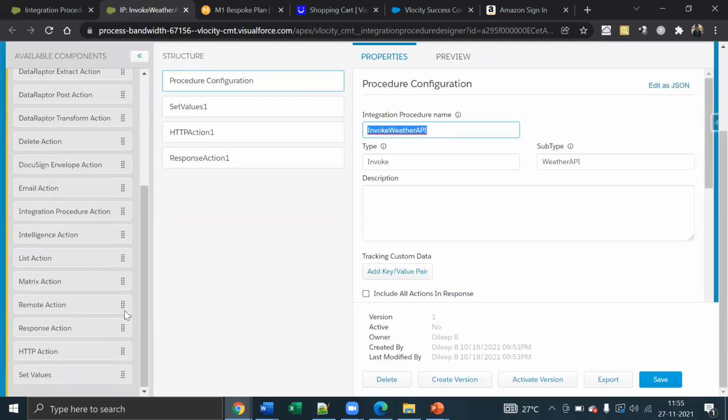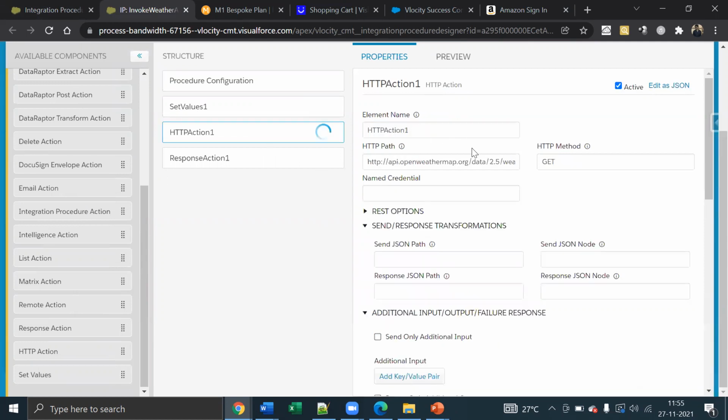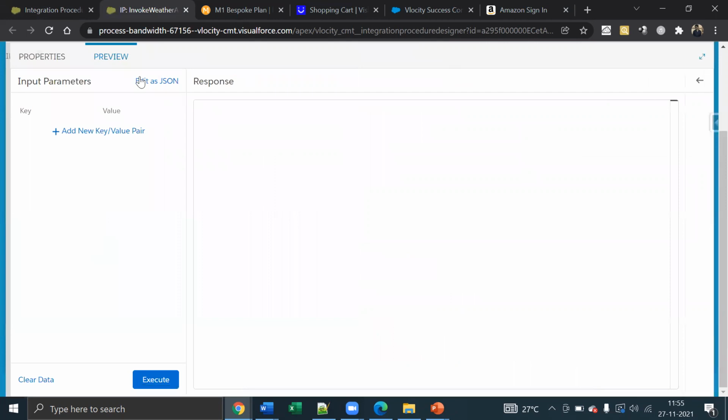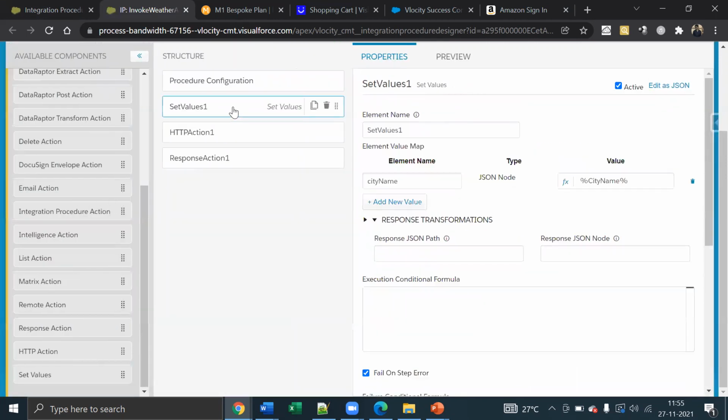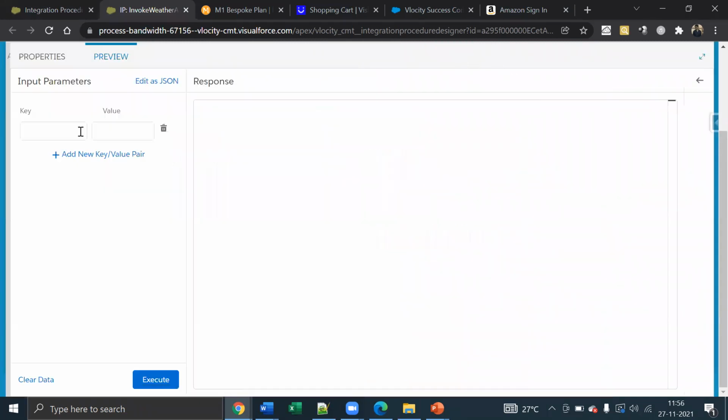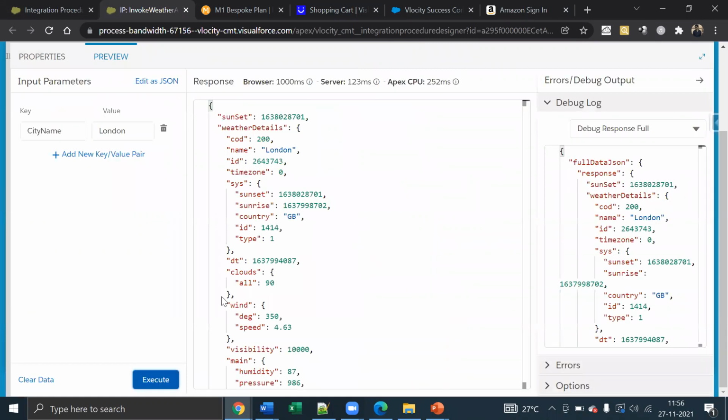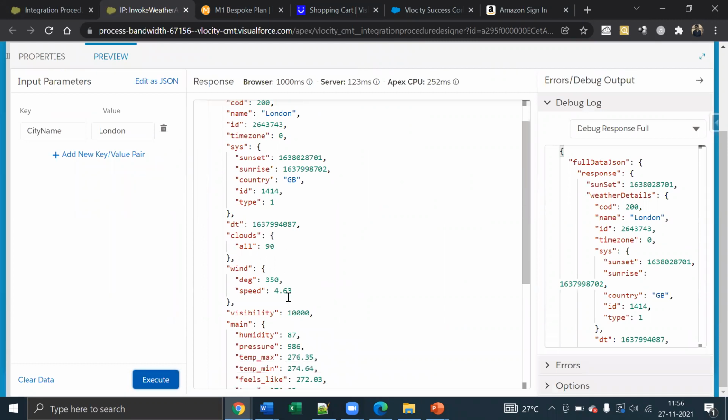From the left-hand side, I'll drag and drop the required components into the center part, and I'll define the properties of each of those on the right-hand side. And yep, that's it. I don't have to write any code here. And I just do the preview, and I'll pass some data like city name. Let me say it as London. It calls that API and it extracts all the details.